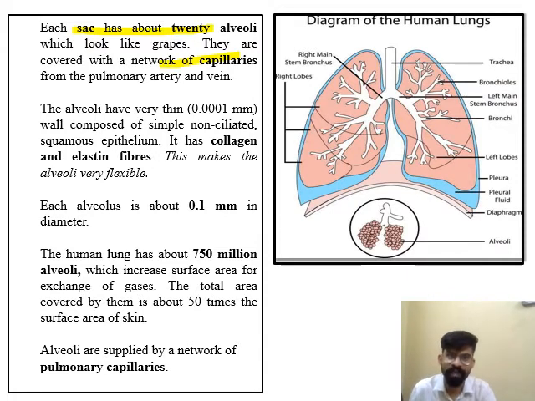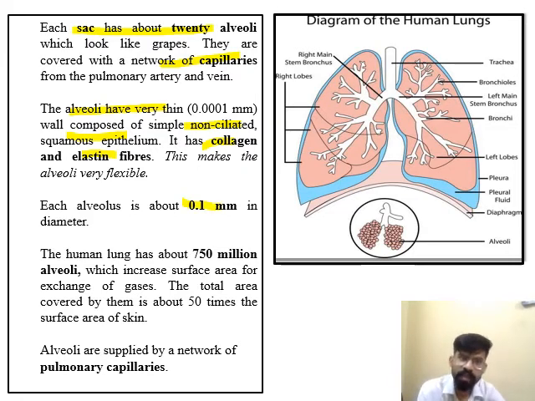The alveoli are very thin and are composed of non-ciliated squamous epithelium tissue, and they have collagen and elastin fibers also. By using these collagen and elastin fibers, the alveoli are very flexible. The diameter of an alveolus is about 0.1 mm only.